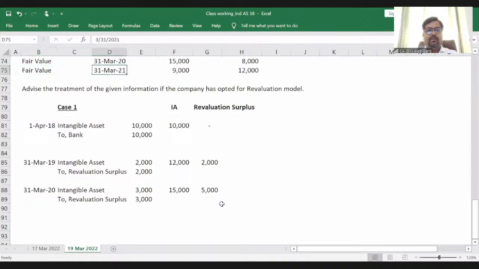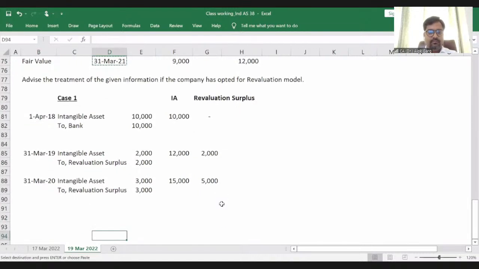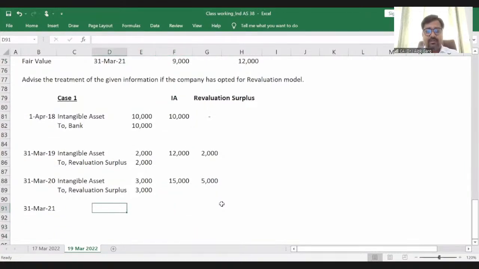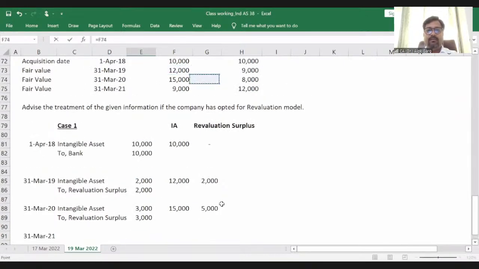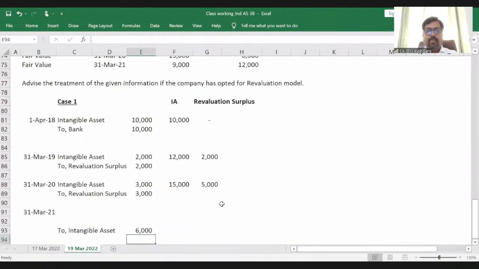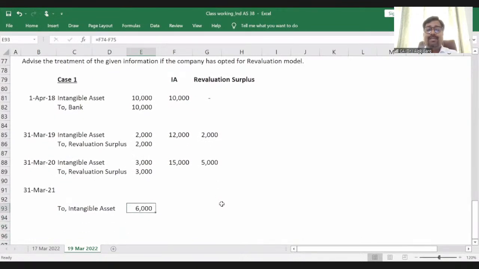March 21. What is the accounting entry on 31st March 21? This intangible asset of 15,000 becomes 9,000. There is a drop of 6,000. So of course, intangible asset has to be credited. There is a drop of 6,000, 15 minus 9. Friends, the value has gone down by 6,000.